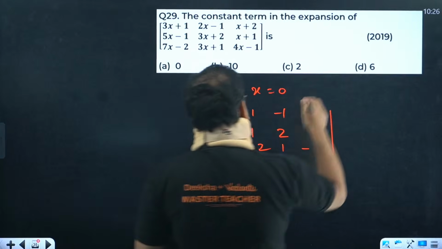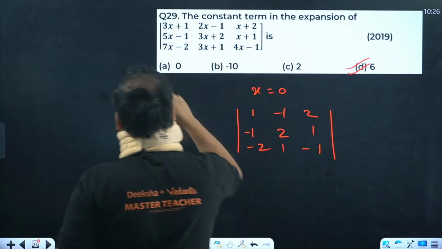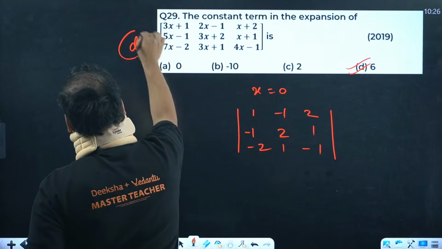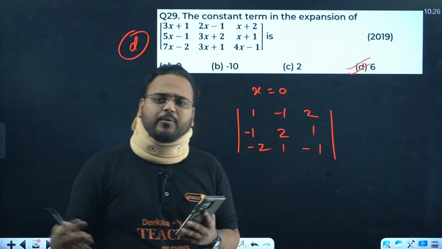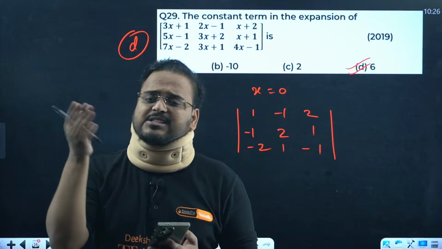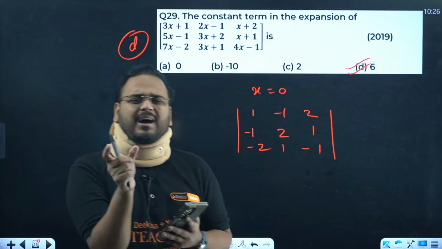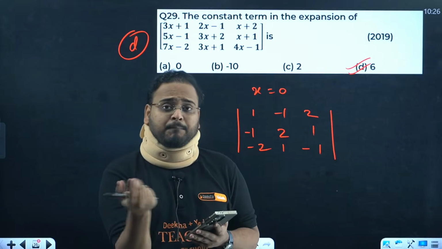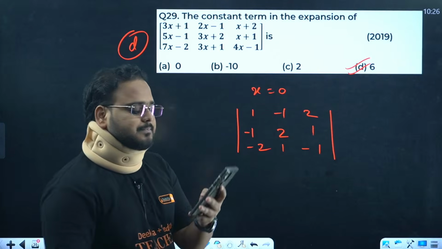The answer is 6, by the way, guys. That's correct. This we can all find, right? The determinant value. Why are we doing this? Because they're asking us for the constant term. Will a constant term have any variable in it? Of course not. Simply go like that.